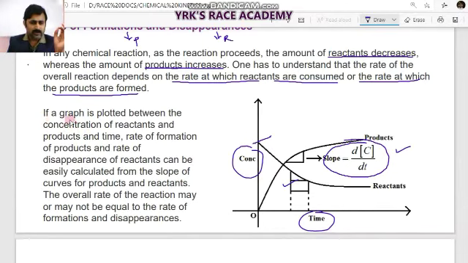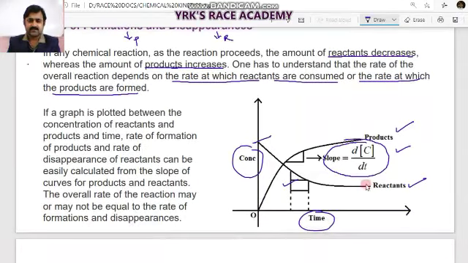If a graph is plotted between the concentration of reactants and products and time, the rate of formation of products and the rate of disappearance of reactants can be easily calculated from the slope of the curves of products and reactants. This is the slope of the curve for products, and this is the slope of the curve for reactants. So the overall rate of reaction may or may not be equal to the rate of formation and rate of disappearance.